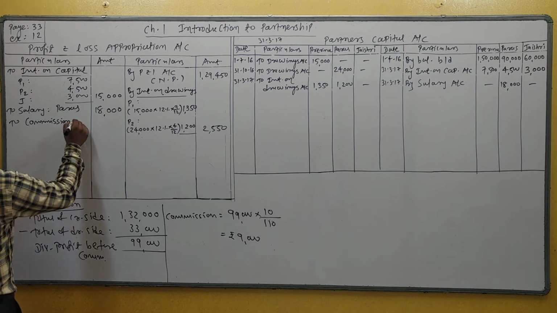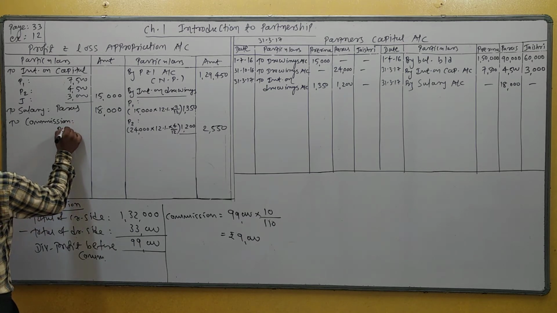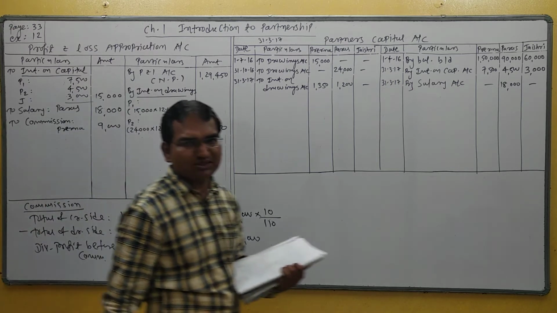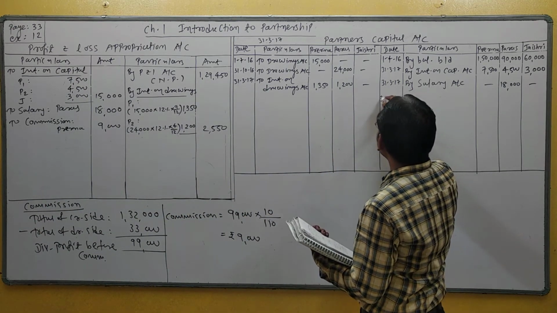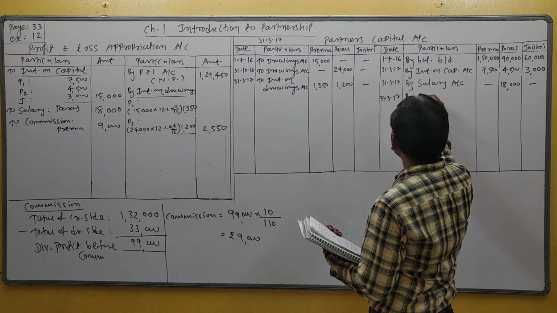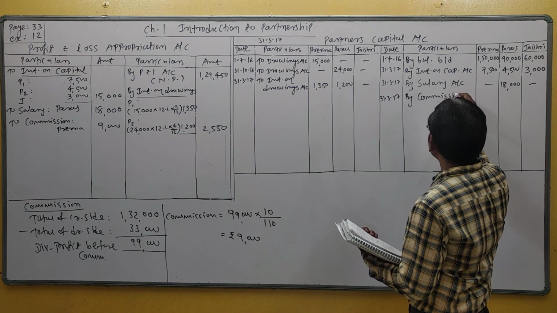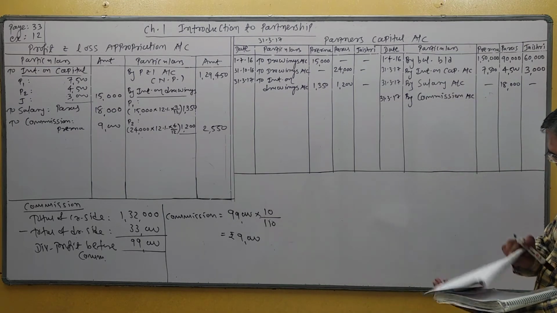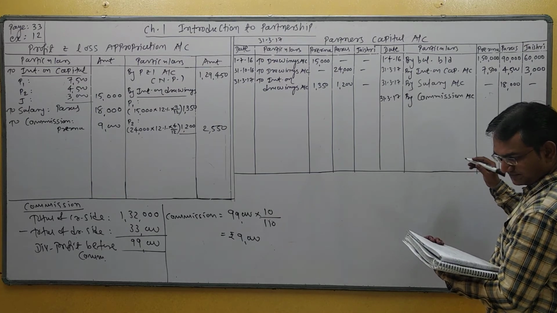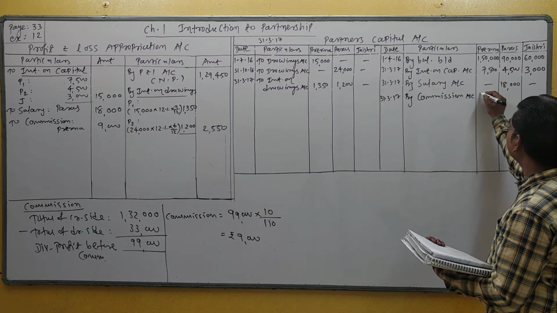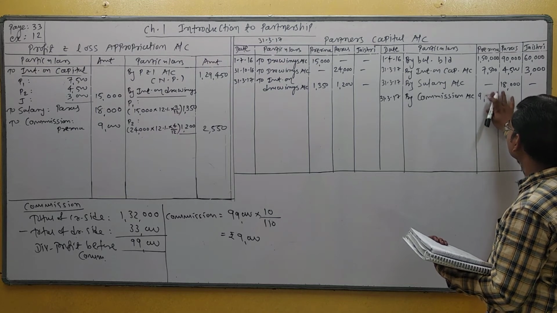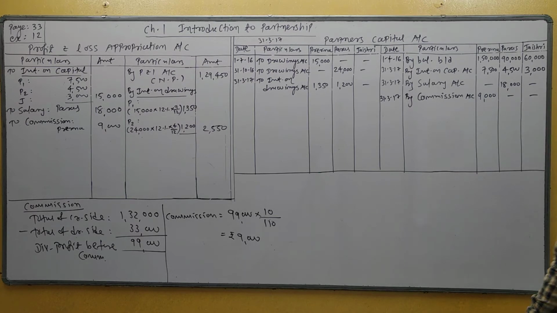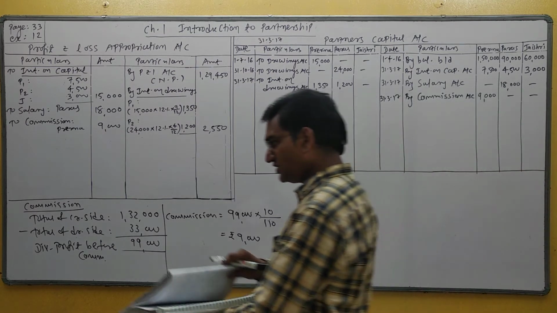Prerna. Amount 9,000. Now the second effect of commission: it is credited to partner capital account. By commission account, in the first partner column, first partner Prerna, amount 9,000, right? Okay, commission completed.